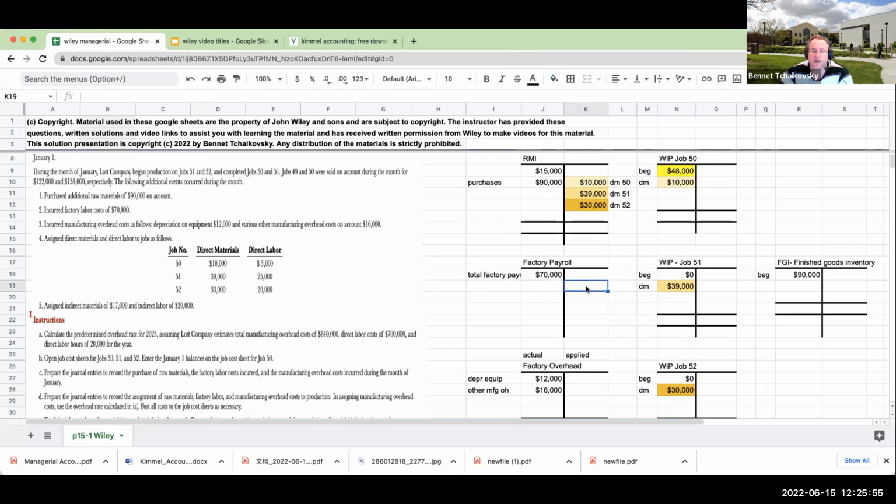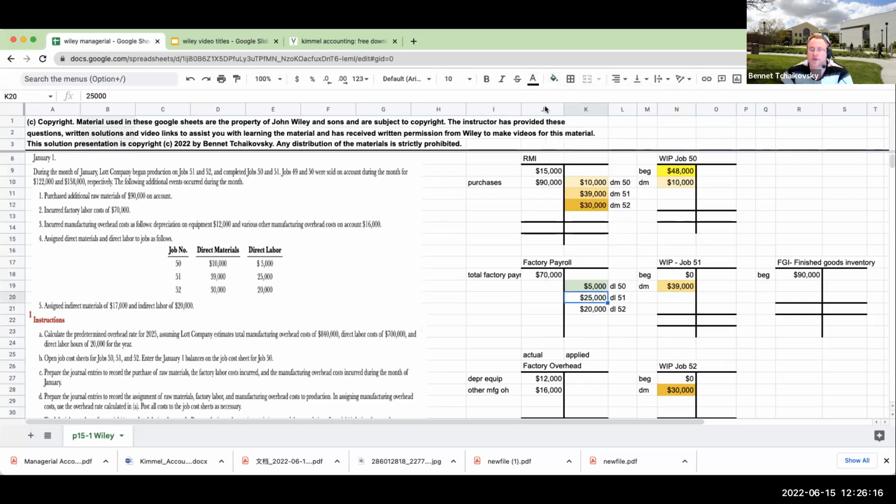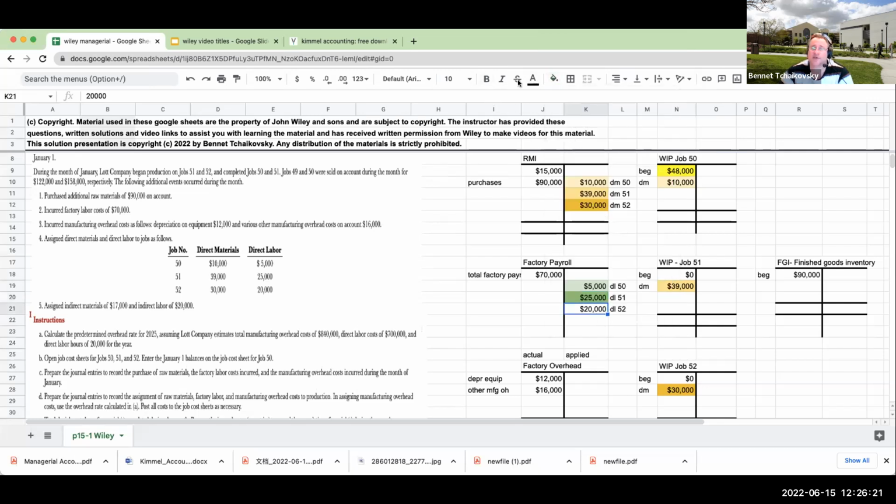So over here for direct labor, it's 5,000, 25,000, and then 20,000. So this is direct labor for job 50, direct labor for job 51, and then direct labor for job 52. And we'll go ahead and use more coloring over here to make this nice and exciting, because accounting is always exciting. All right.